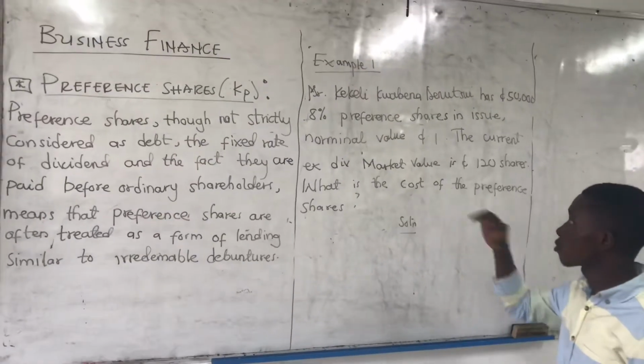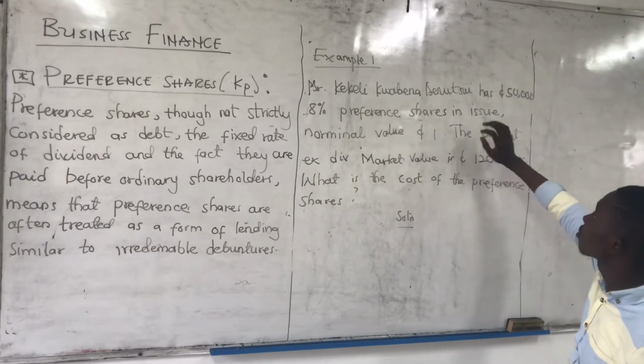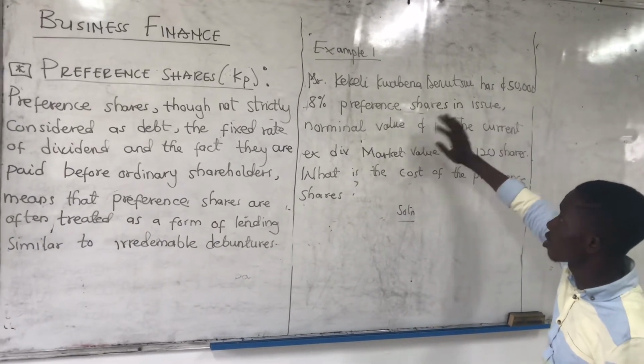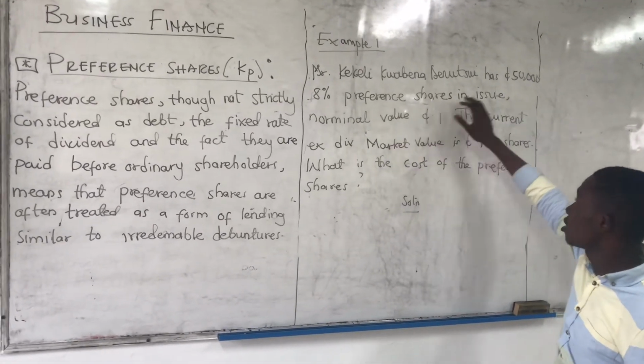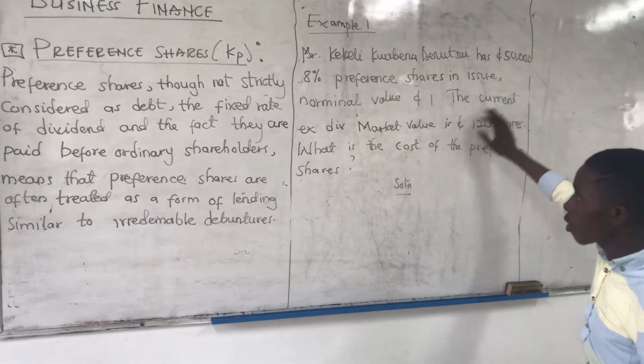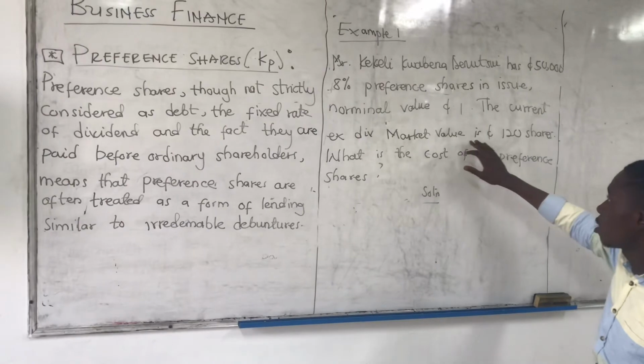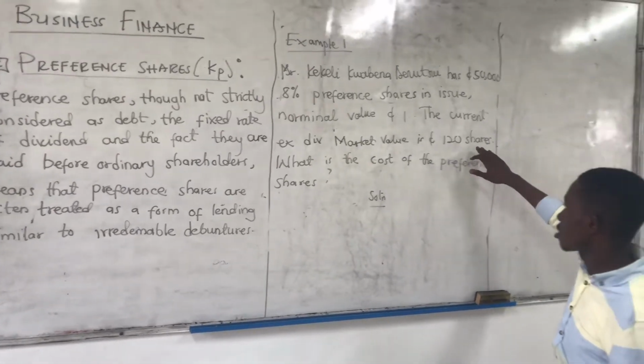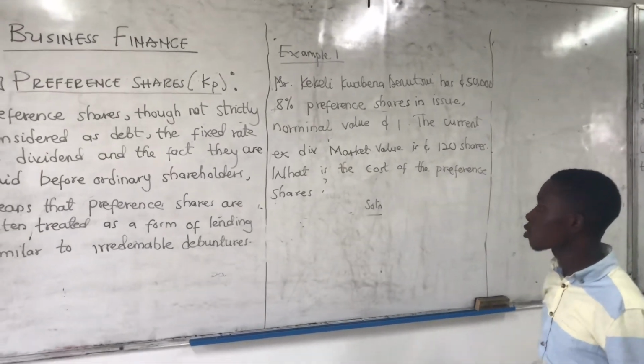So example 1: Mr. Kekeli Kwabena Denupi has 50,000 cedis, 8% preference shares in issue. Nominal value is 1 cedi. The current ex-dividend market value is 120 cedis per share. What is the cost of the preference shares?